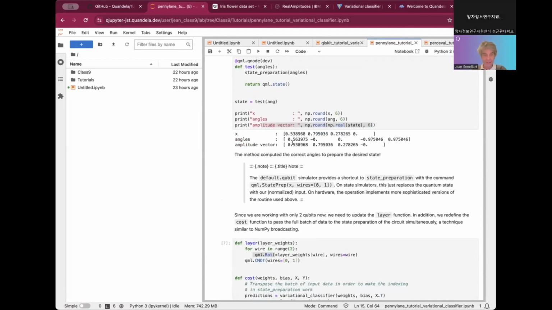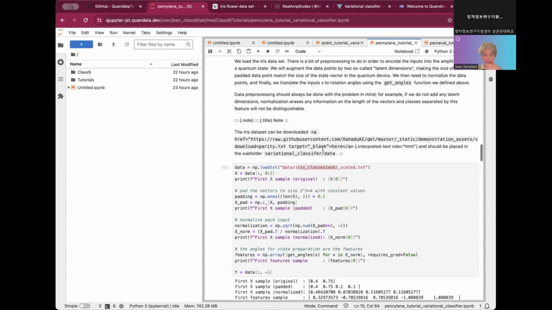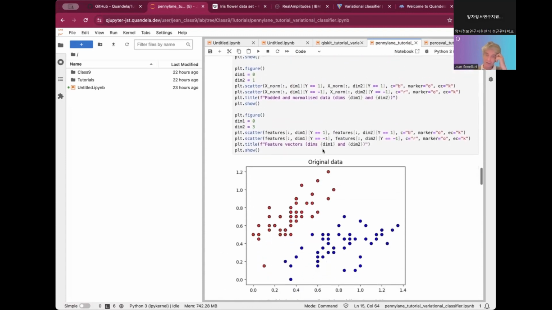So we saw that it was correctly working, and then we defined layers that were CNOT and rotation layers, exactly as what was done in Qiskit. And we trained a classifier the same way.